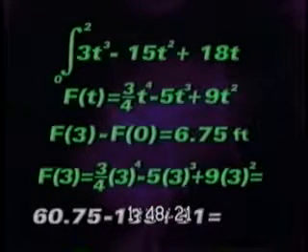But to find the distance Summer is from home at time equals 3, we find capital F of 3 minus capital F of 0, which is 6.75 feet. How'd we get a distance of 6.75 at time 3? Just insert 3 into the function. You get 3/4 times 3 to the fourth minus 5 times 3 cubed plus 9 times 3 squared. This equals 60.75 minus 135 plus 81, which equals 6.75.